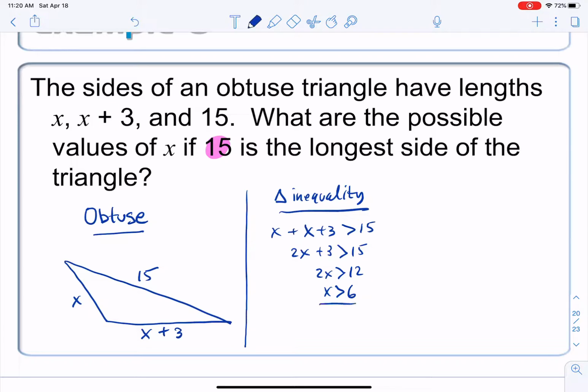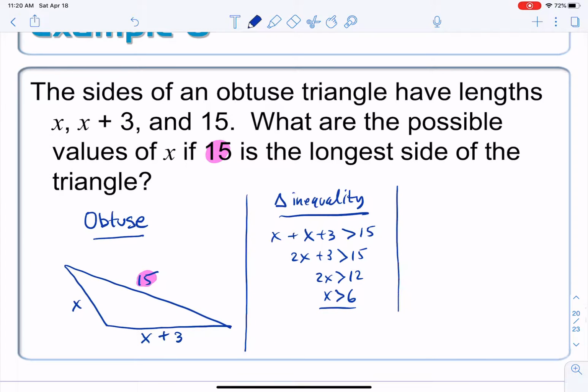Is that it? It's just x is greater than 6 and you're done? So can x be something like, I don't know, 400? Well, no, x can't be 400. We said that the longest side has to be 15. So there's a little bit extra stuff here that we have to take into account.